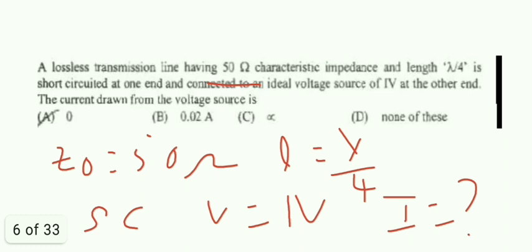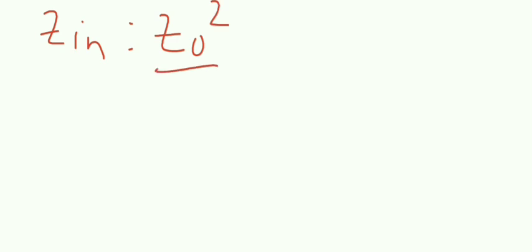So let us see, one end is short and another end is working. It is a quarter wave line, and the length is lambda by 4, so it is a quarter wave line only. For a quarter wave line, we know that Zin is equal to Z0 square divided by ZL.